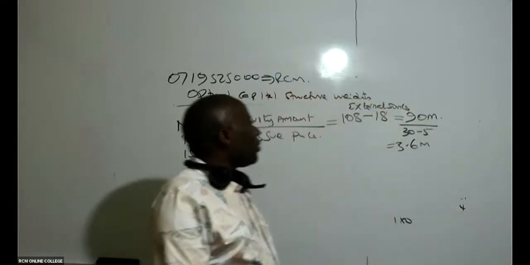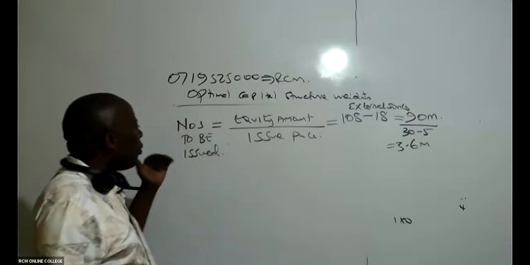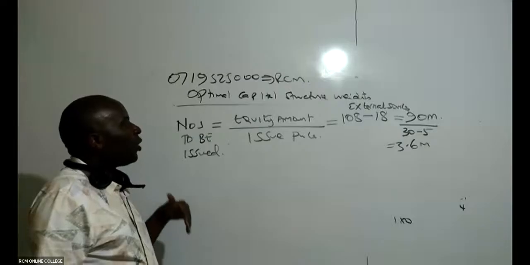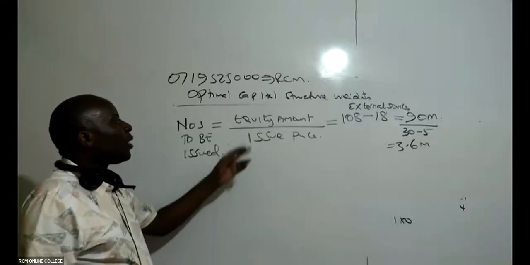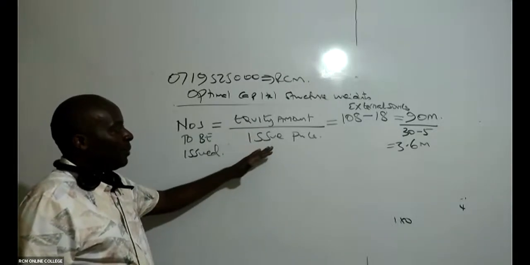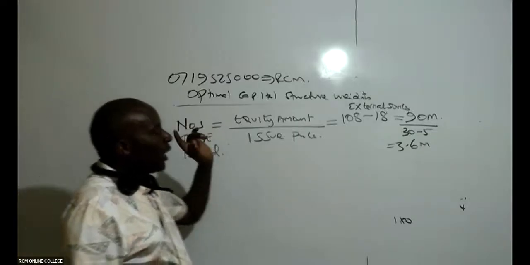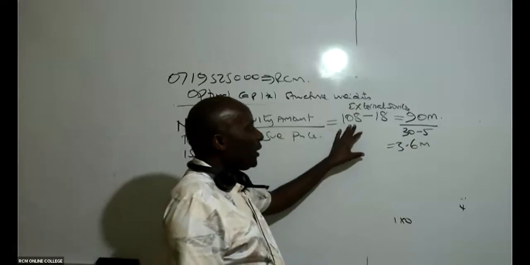So remember, what have we done here? How do we normally get the number of shares? To get the number of shares, we take the equity amount divided by the issue price. The equity amount you computed was 108.